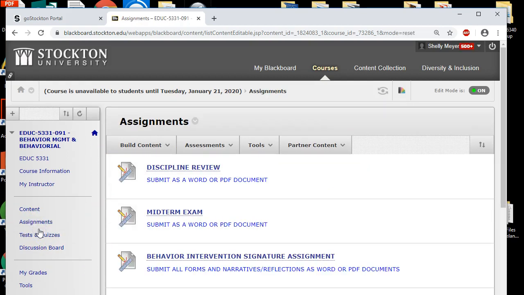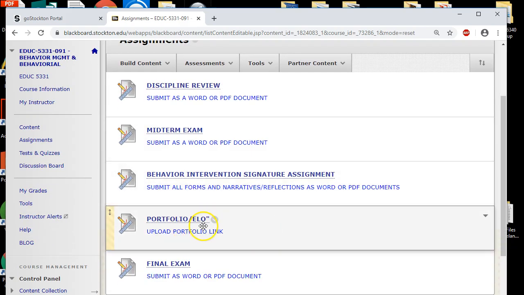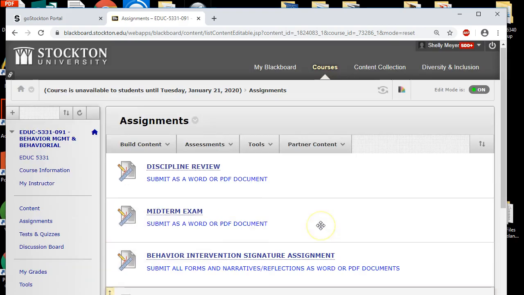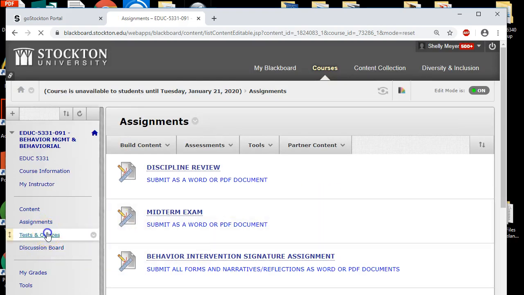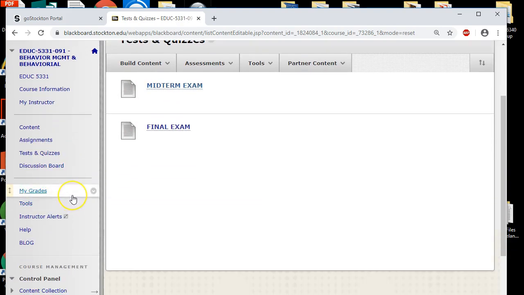When you get to assignments, this is where you are to submit all of your assignments, your discipline review, your midterm, your behavior intervention project, your e-portfolio, and your final exam. This is the midterm exam and the final exam. And make sure that you look at the rubric when you complete these, because I take points off if all of the criteria are not met.